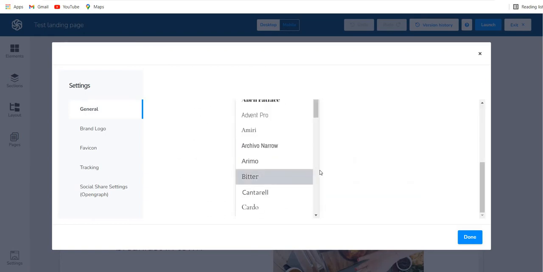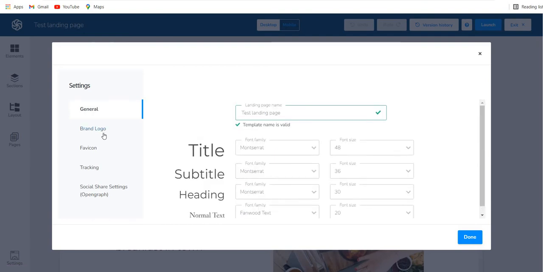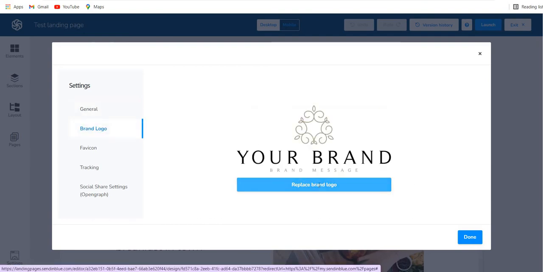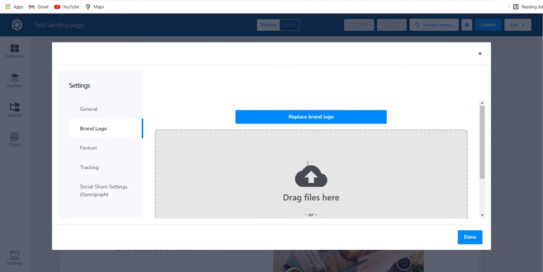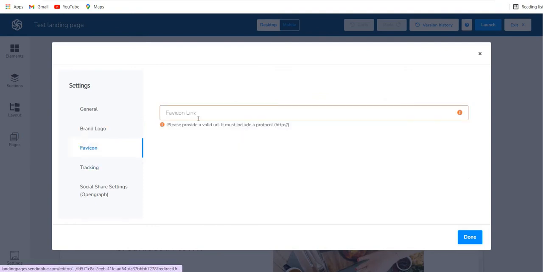So you can set all of these fonts first, and then you can also upload your logo over here. For example, if I want to change this logo, you can select a file from your computer and then change the logo and add your own. You can come and use the fav icon. You can do the tracking.